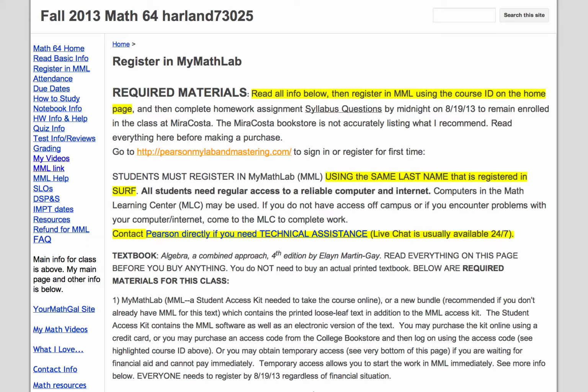If you've already registered in My Math Lab using a different course ID for this book that we use, then you won't have to pay again. Otherwise, you will have to pay for it. But there is a way of delaying payment if you can't do it by the first day of class. So there's no excuse not to do this by the first day of class, even if you can't pay on that day. So how are we going to register in My Math Lab?